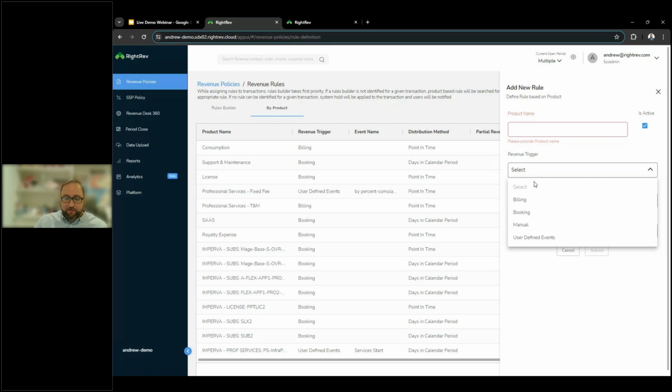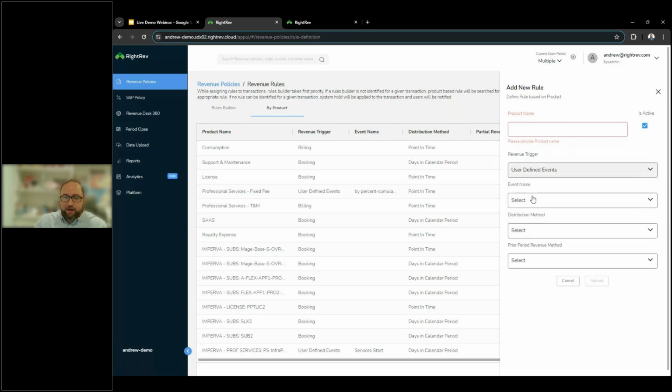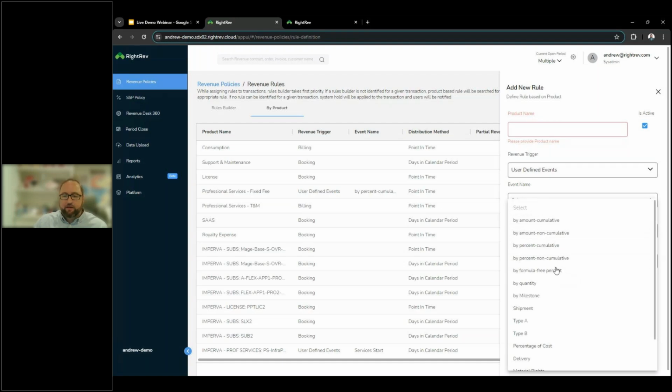We would then define what that revenue trigger that we've talked about is. Is it going to be based on billings, bookings? Is it going to be manual in some way where you want to actually take control of when the release takes place? Or are we going to be utilizing that user-defined event process that we've touched on? If we choose user-defined event, we then actually have to select what that event is.